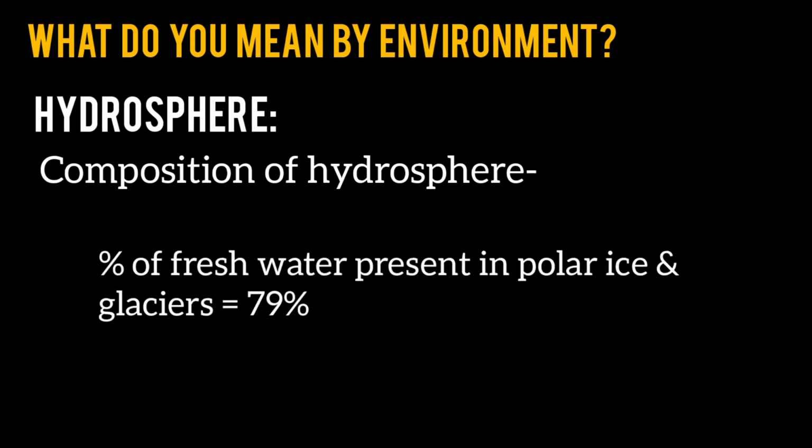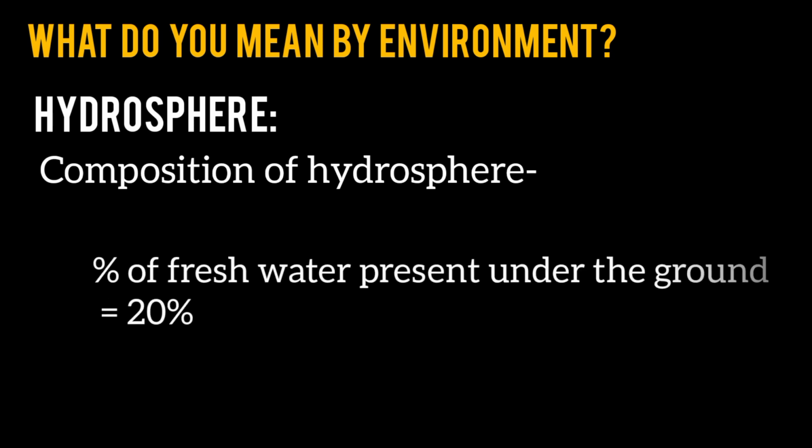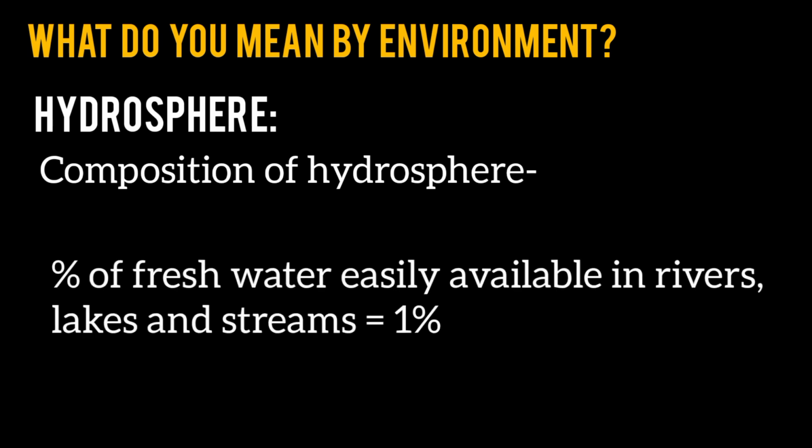Again, percentage of fresh water present in polar ice caps and glaciers is equals to 79%. Next, percentage of fresh water present under the ground is equals to 20%. And the percentage of fresh water easily available in rivers, lakes and streams is equals to 1%.